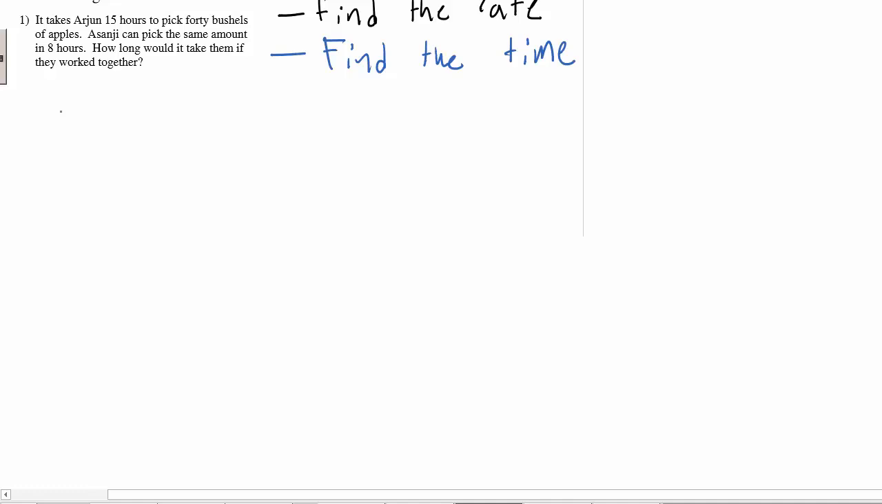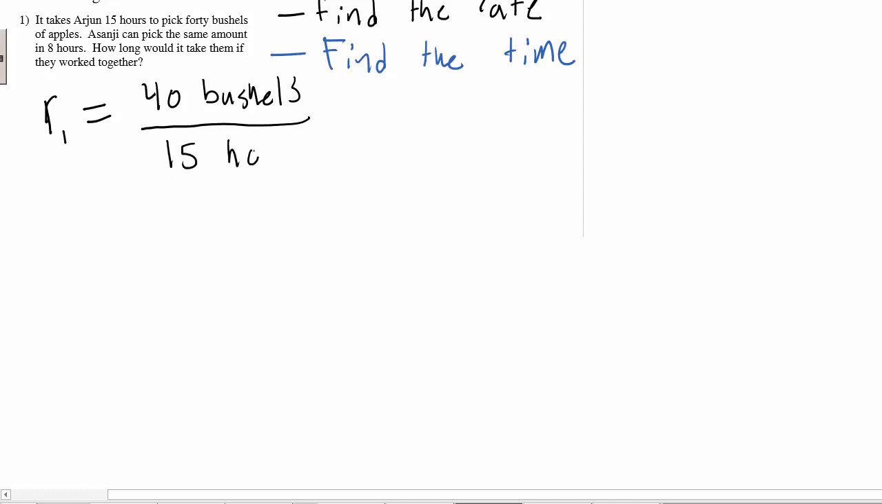So the first thing we're going to do is we're going to write down our two rates. So rate number 1 is Arjun can pick 40 bushels in 15 hours. Okay, so then we have our second rate, R2. So Asanji can pick the same amount, so he'll pick 40 bushels in 8 hours.